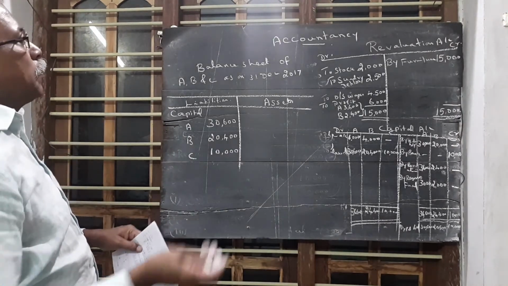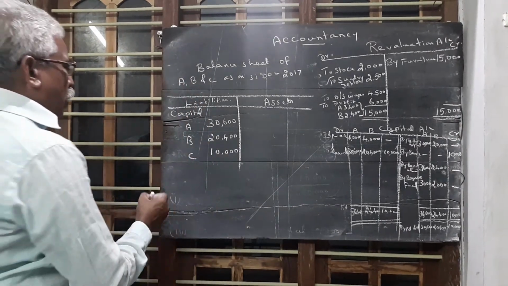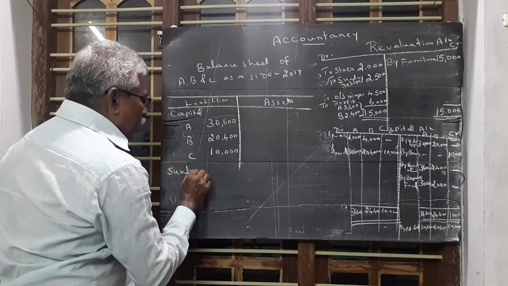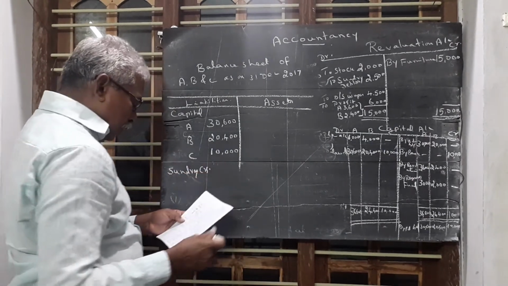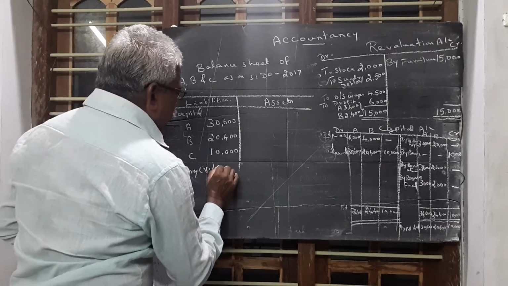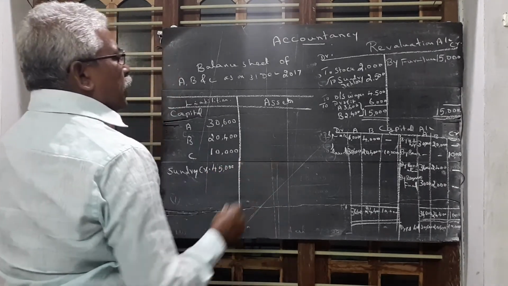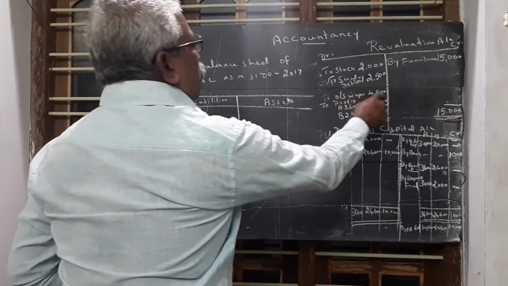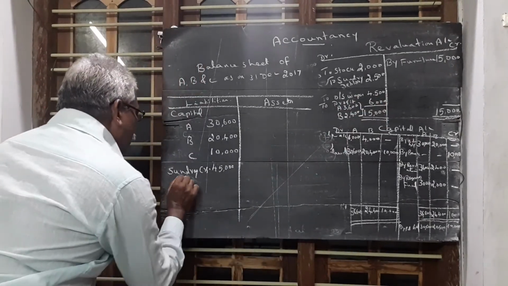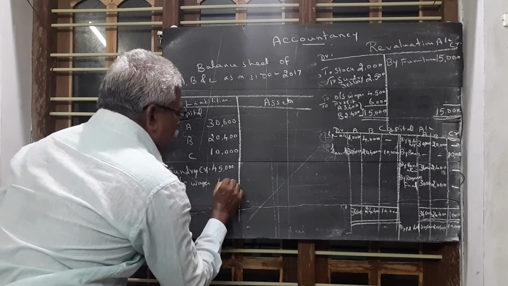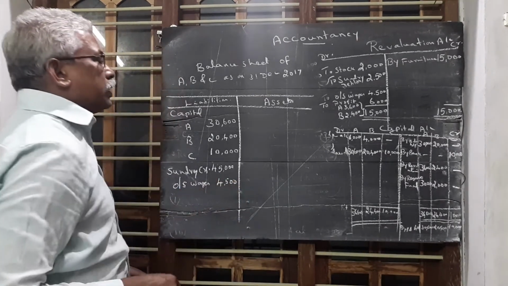Then in the balance sheet there is one more piece of information, sundry creditors. Sundry creditors value is rupees 45,000. One more, outstanding wages 4,500. Outstanding wages 4,500 comes in the liability side.